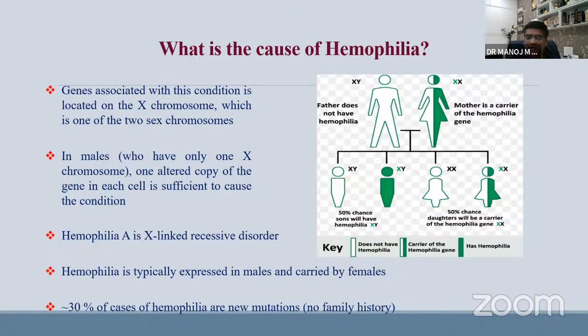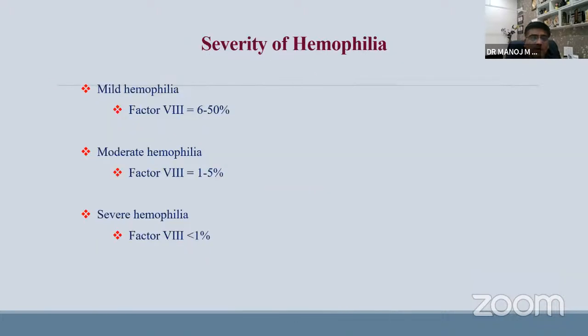Hemophilia is a genetic disorder which is X-linked, usually affecting the male, and they present with a family history in 60% of cases. Almost 30-40% will not have a family history, and they have typical hemarthrosis. Mild hemophilia is 6 to 15%. If moderate, 1 to 5%, and severe hemophilia less than 1%.